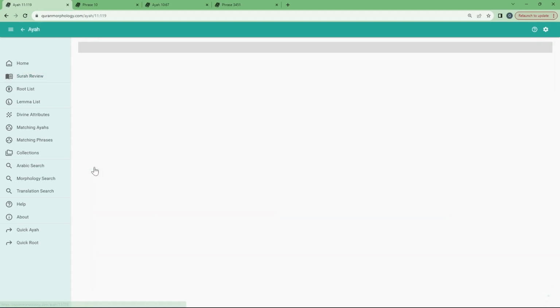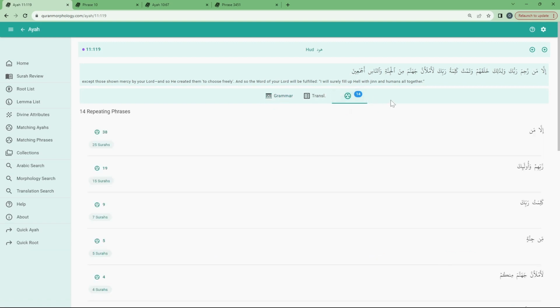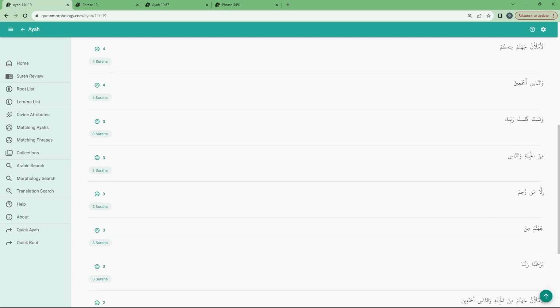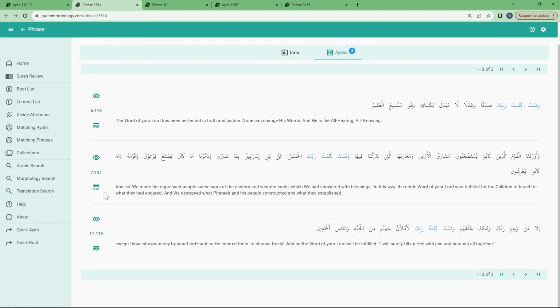I can click here, and on this tab I can see any repeating phrases that come in from this ayah. وَتَمَّتْ كَلِمَةُ رَبِّكَ. This specific phrasing is repeated 3 times, so I want to understand when does Allah say that His word will be completed. So these are the 3 ayahs.